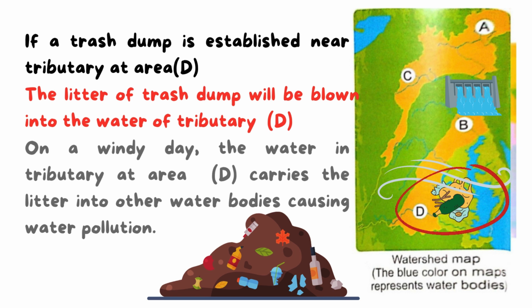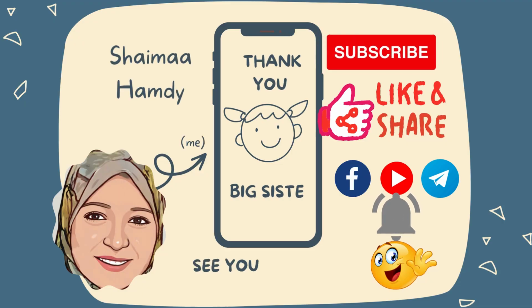As factories, building dams, or using chemical fertilizers in the farms near a tributary, or establishing a trash dump near a tributary. So all of these will affect the tributaries, and then this will affect the water bodies as they are connected to these tributaries. With this information, we finish our lesson.